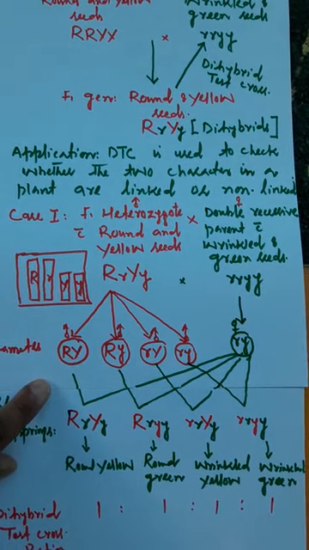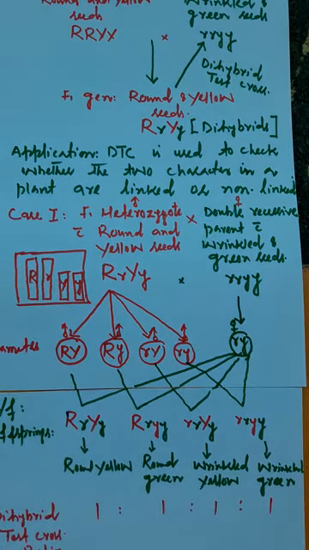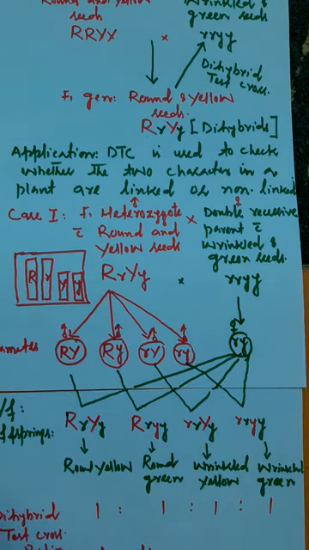यहाँ पे आप ध्यान दीजिए. In case first you performed a dihybrid test cross and you found that the result is here 4 types of offsprings what have been produced. They are produced in the ratio of 1:1:1:1. सो यहाँ पे हमने ये सीख लिया कि अगर हम डाईहाइब्रिड टेस्ट क्रॉस परफॉर्म करते हैं एंड द रेशियो कम्स आउट टू बी 1:1:1:1, it indicates that the 2 characters under consideration are non-linked. That's a very important point.